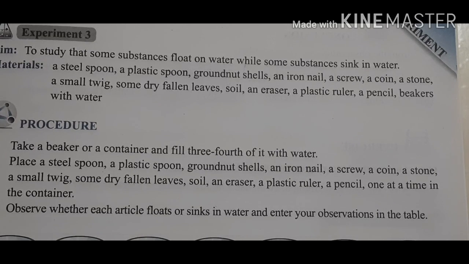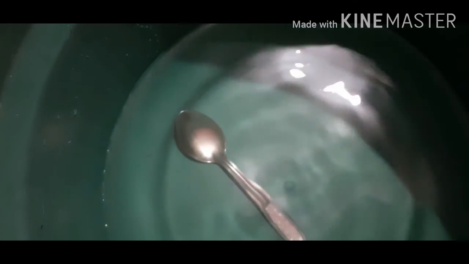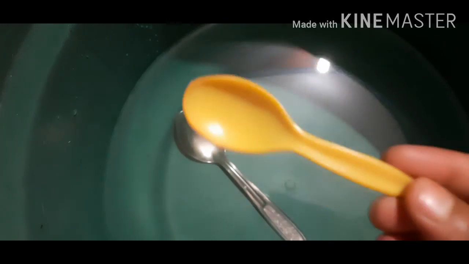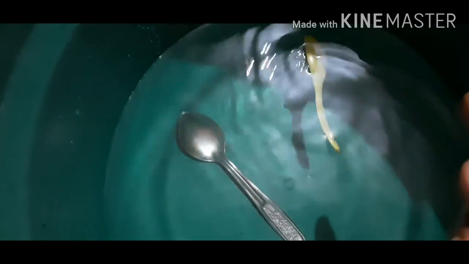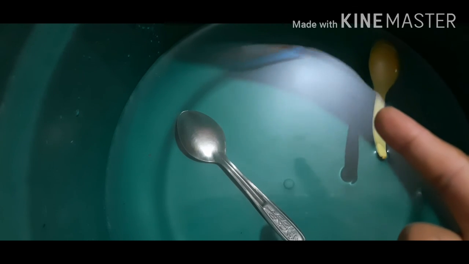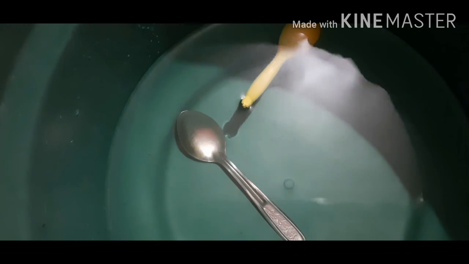Okay, let's begin with our experiment now. Let's see, students, which things sink and float in water. So I have taken a spoon. It sinks into the water. Next, I am going to take the plastic spoon. So this is the plastic spoon. What is happening? It is floating. See, it is not sinking. It is floating on the water. See, floating or not? Yes, it is floating.